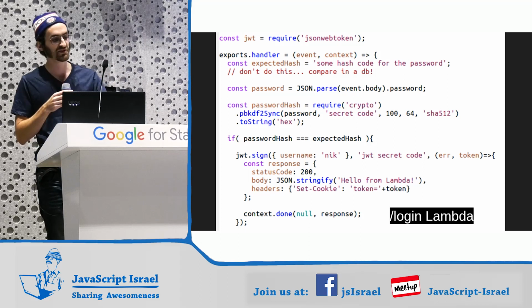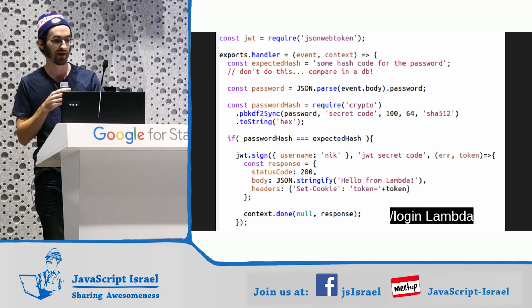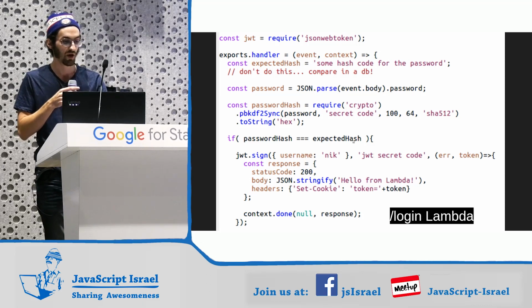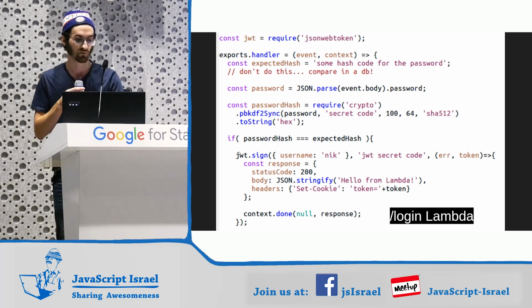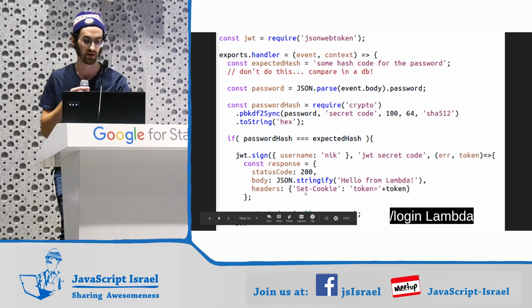So this is the login. It's a little bit of code. The first section is just hashing passwords. The important part here is after if password hash equals expected hash. That means that we've logged in correctly. We say JSON web token.sign, so we're making a token and we're sending it. We're making this response object and setting a header of set cookie. So we're setting a cookie with the token in it.